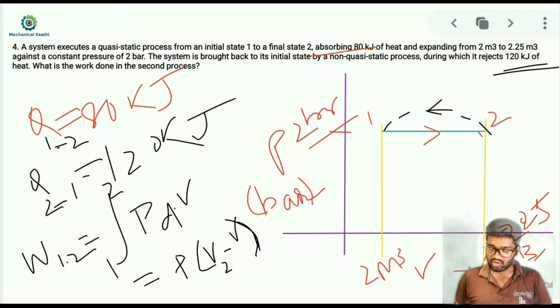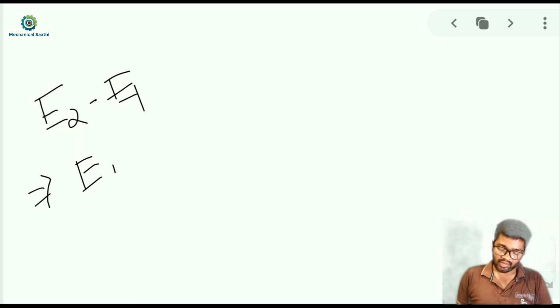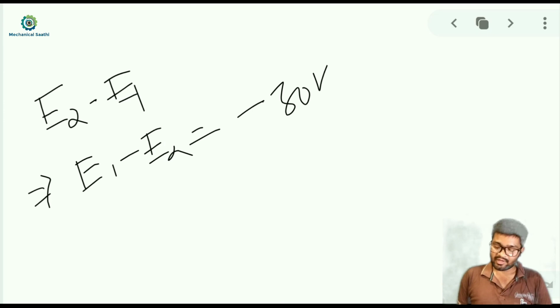Now, by rejecting 120 kilojoule of heat, we need to calculate the work done during the second process. E2 minus E1 is known to us, so for the 2 to 1 process, our energy change will be E1 minus E2, which is simply negative 30 kilojoule.